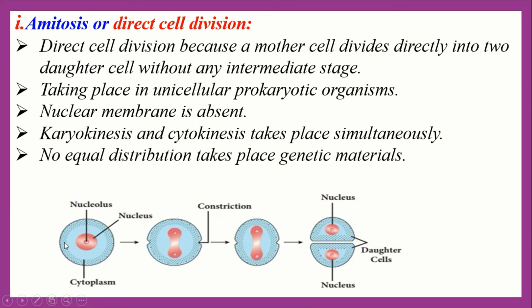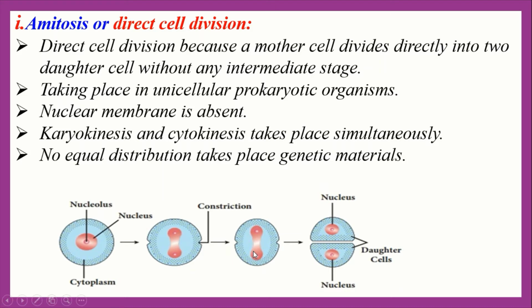Everybody see the figure. In this figure, this one is a unicellular organism. The dot-like substance is called cytoplasm, and this round portion of the figure is the nucleus. In this type of cell division, the primitive nucleus first directly divides into two parts.